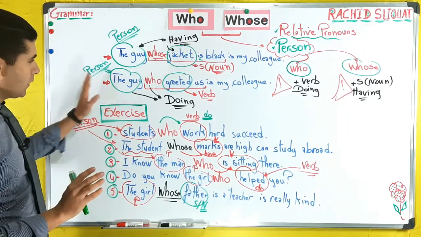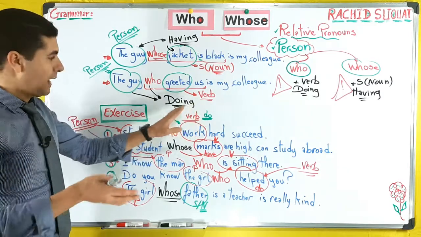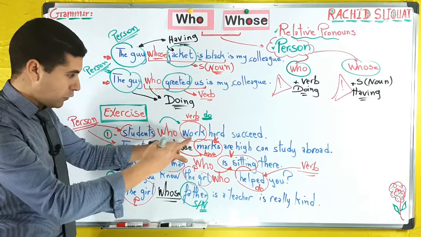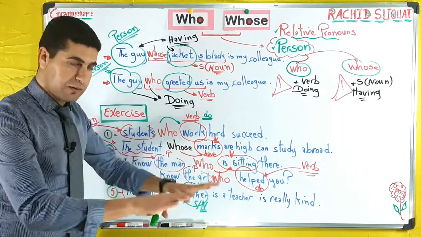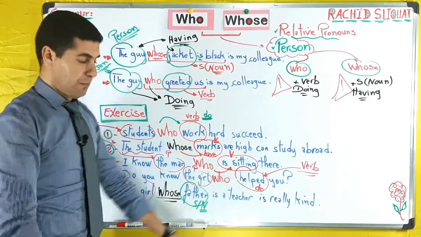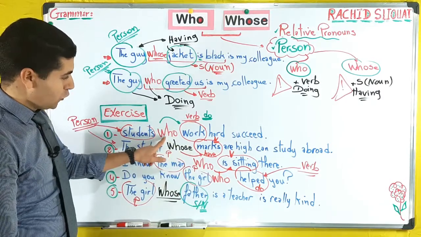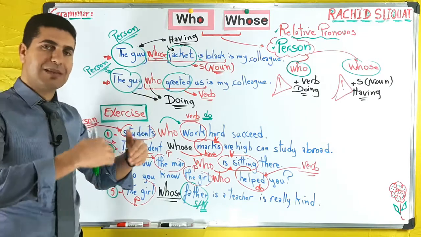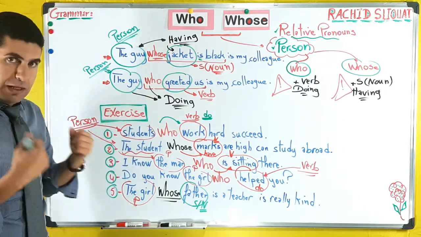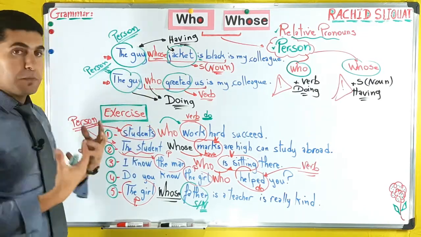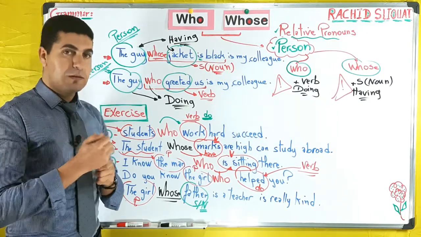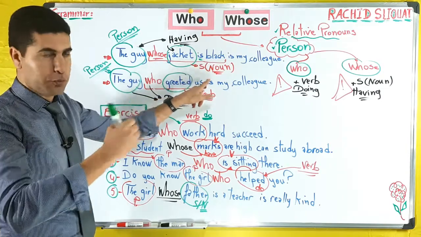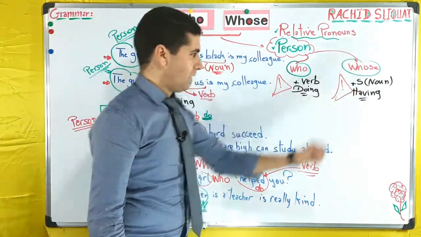Just remember "who" is with the verb and it is for something that we do. For example, here work is something we do, sitting is something we do, and helping is something we do. So in all of them, "who." But when we talk about "whose," it is with something that we have, something that we possess, and it is always followed by a noun, a subject in the form of a noun.